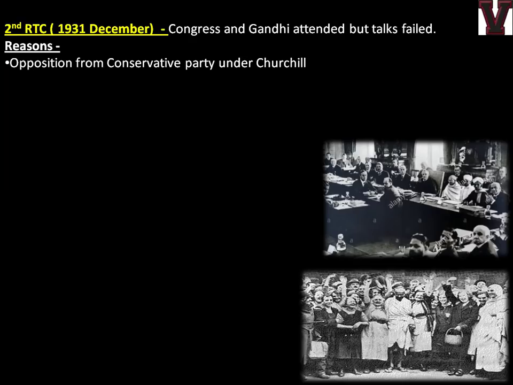And a similar thing happened long back in London, because the opposition party, the Conservative Party, was shouting about each and everything. So nothing could work properly.